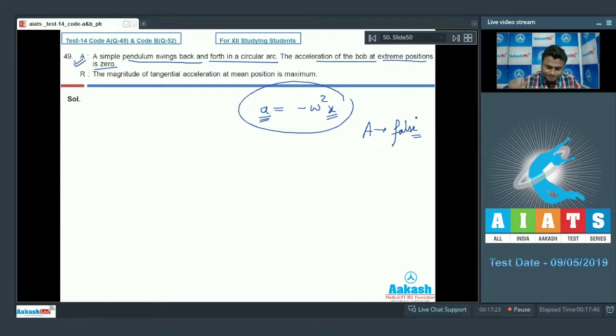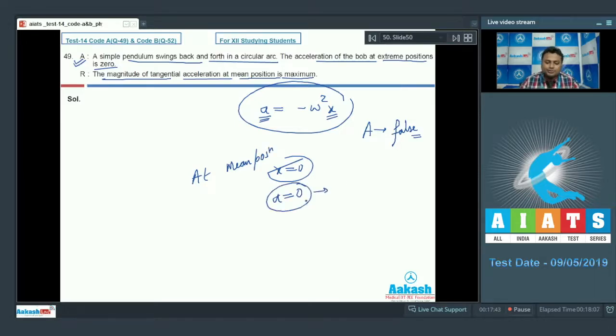Now let's talk about the reason. The magnitude of tangential acceleration at mean position is maximum. Now we know very well at mean position x equal to 0, therefore acceleration would be 0. It means assertion is false, reason is false. So therefore we can say that option number 4 is absolutely correct. We can go with fourth option. Move on to the next, that is 50 number.